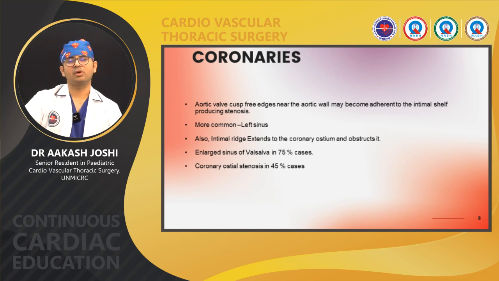Regarding the coronaries in supravalvular aortic stenosis, the free edge of the aortic valve near the aortic wall may become adherent to the intimal shelf, which may produce stenosis. The left sinus is more commonly involved than the right sinus, and the intimal ridge extends to the coronary ostium and even obstructs it. 75% of cases have been seen with an enlarged sinus of Valsalva, and 45% with coronary ostial stenosis.